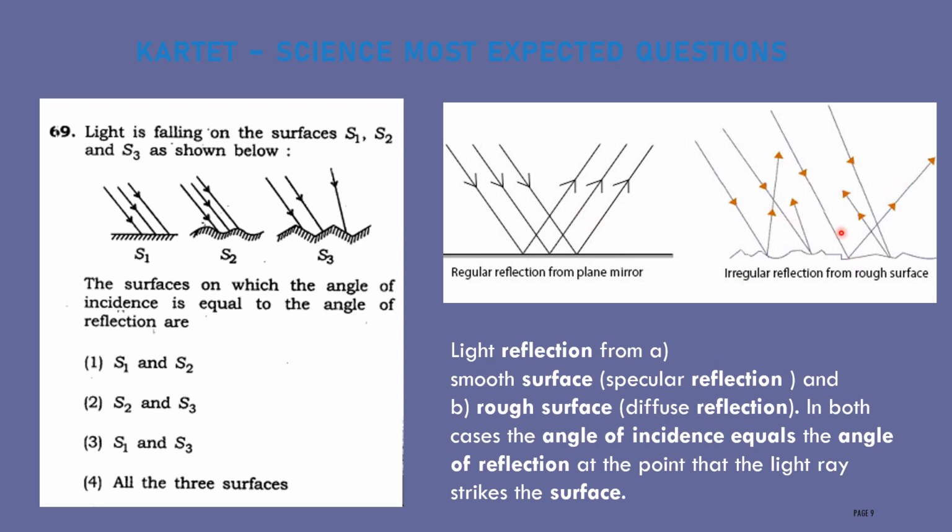But in both cases, whether the surface is plane or rough, smooth or different, the angle of incidence will be equal to the angle of reflection. Therefore, the correct answer for this question is all the three surfaces. Even though they are different, the angle of incidence will be equal to the angle of reflection.